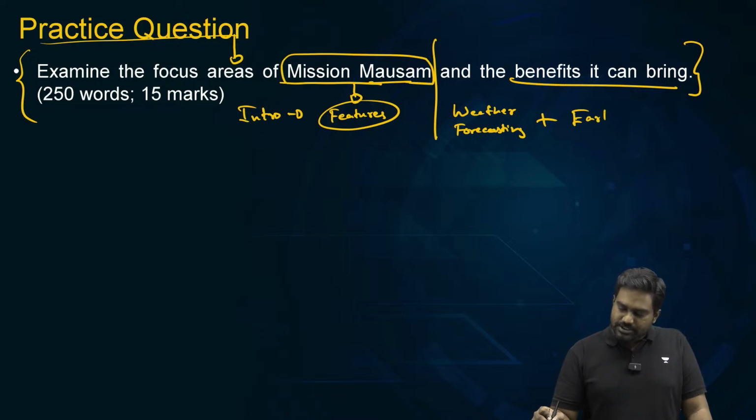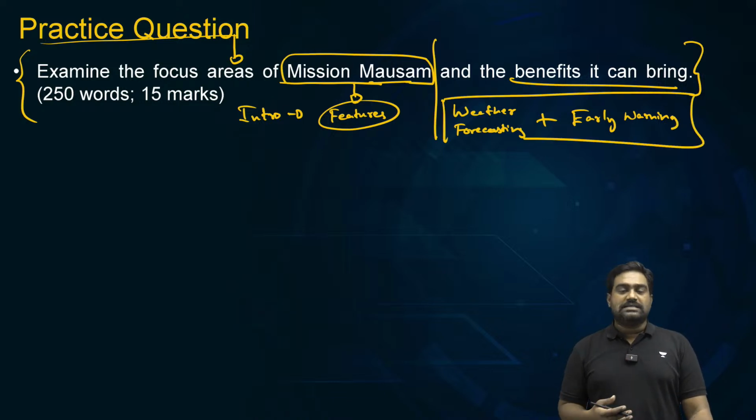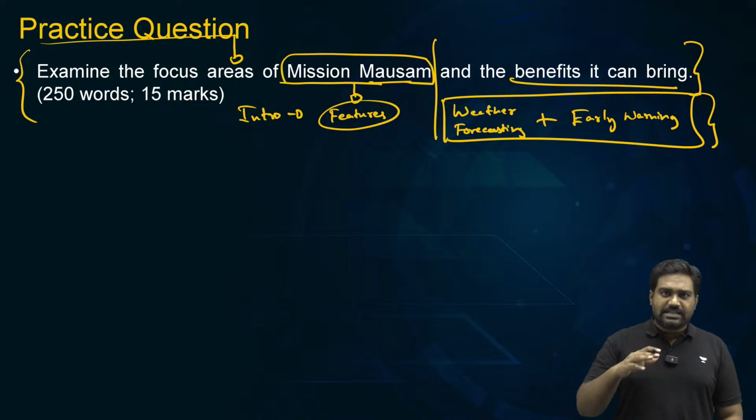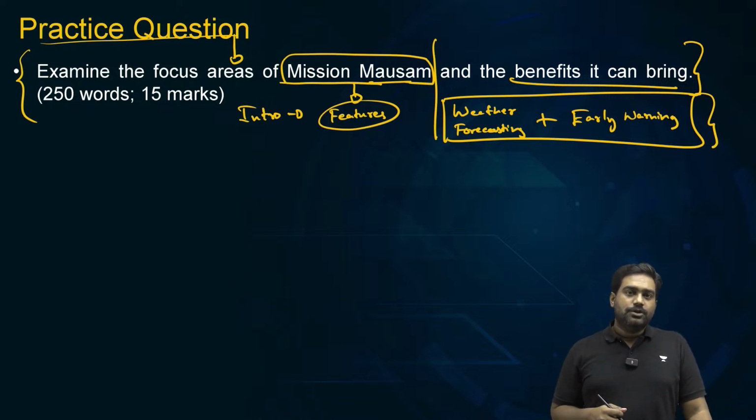You can approach this conceptually and explain why weather forecasting services, early warning services are critical, why it has to be accurate and timely to ensure that we get the maximum benefits. So that can be a good introduction as well.